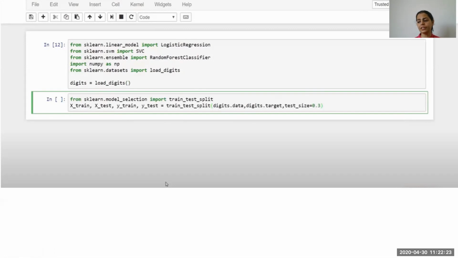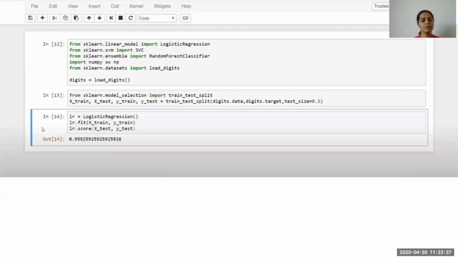We will create an object of the logistic regression model, fit the model using X-train and Y-train, and finally calculate the score or performance of the model. As we calculate the score, we can see that this model is performing pretty well, with a performance rate of a little more than 95%.